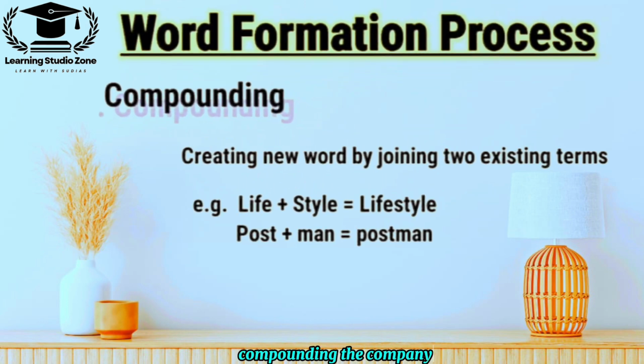Compounding. Compounding is the process by which we join two separate words to produce a single word. Like for example, we have a word life and another word style. We have combined these two words, so we have made the word lifestyle. So it is a compound word. Another example, we have the word post and the word man. We have combined these two words into postman. So in compounding, we create new words by joining two existing terms.